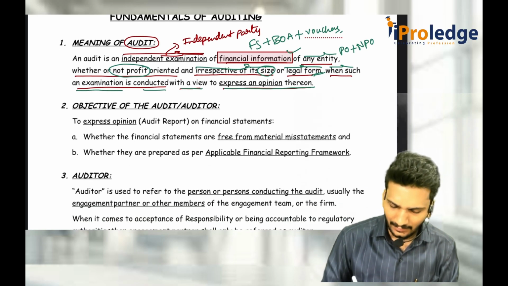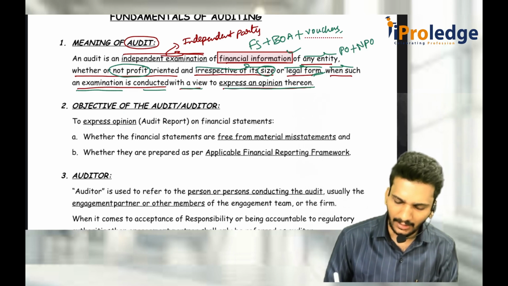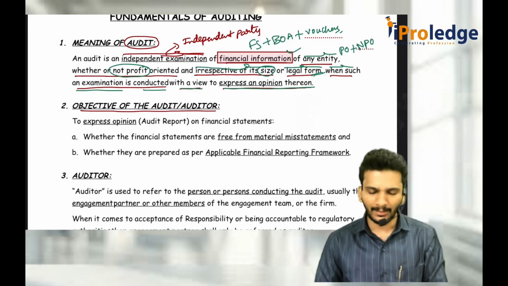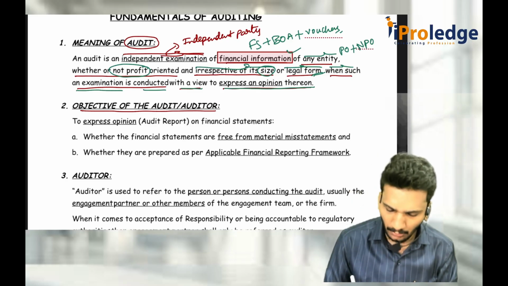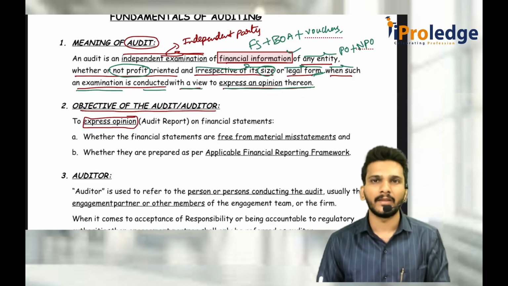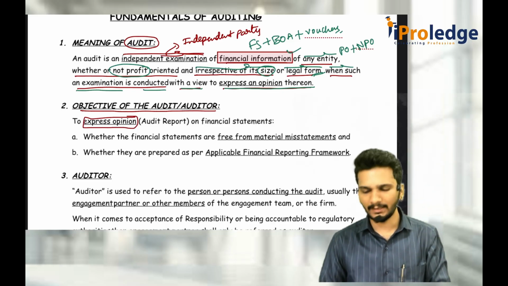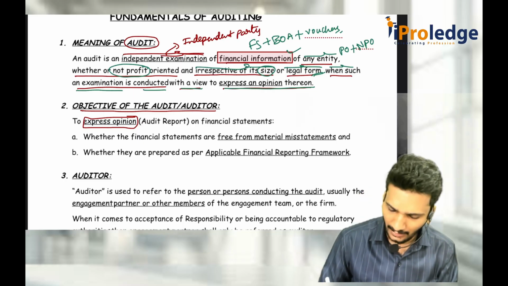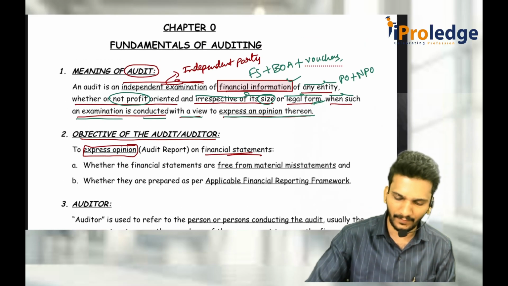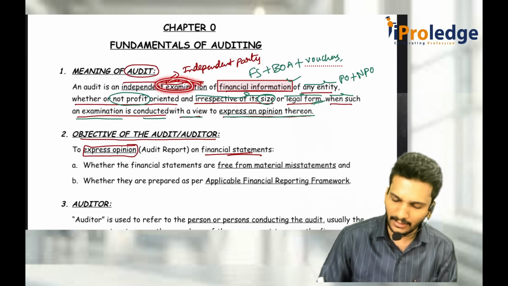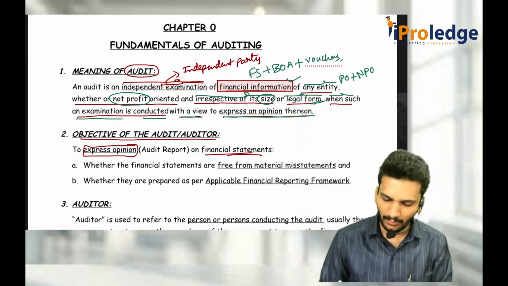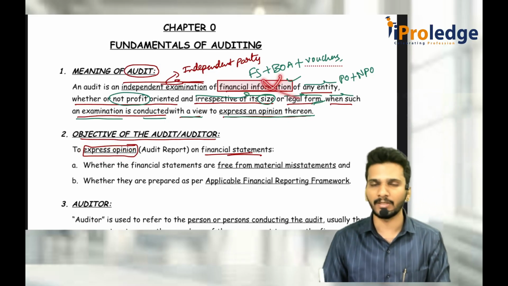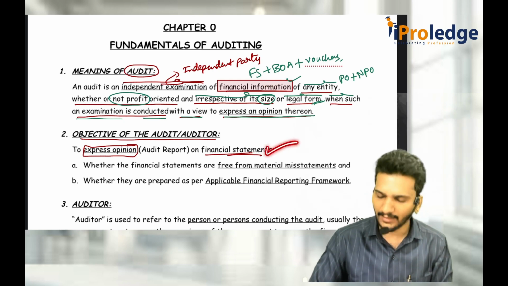Now, what are the objectives of the auditor? The auditor has only two objectives here. Auditor has how many objectives? Two objectives. The primary objective, as we know from the meaning of audit, is to express an opinion. Sir, when I say express an opinion, what type of opinion should he express? The auditor should express an opinion on the financial statements. If you look at the difference here, the definition says independent examination of financial information, but when they talk about the expression of opinion, he is not giving an opinion on financial information. He is just giving the opinion on the financial statements.